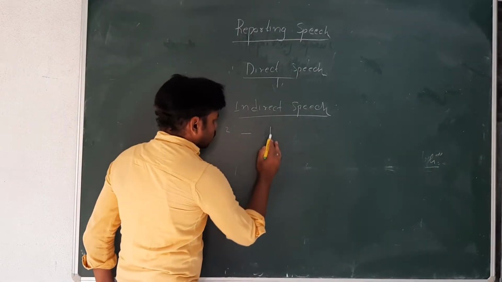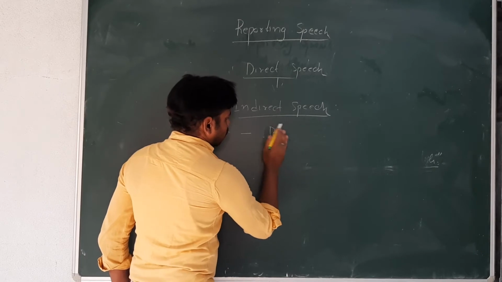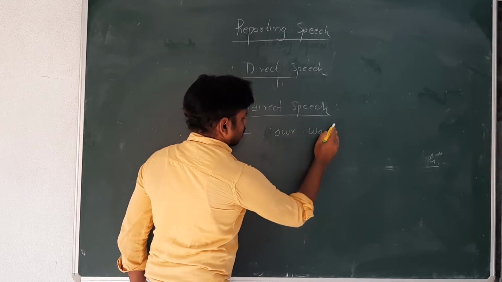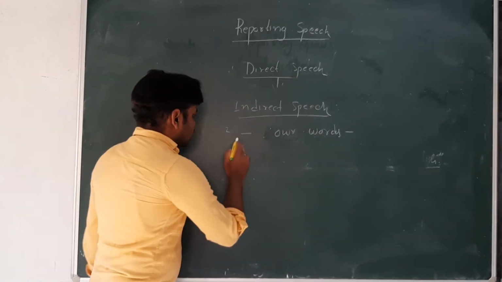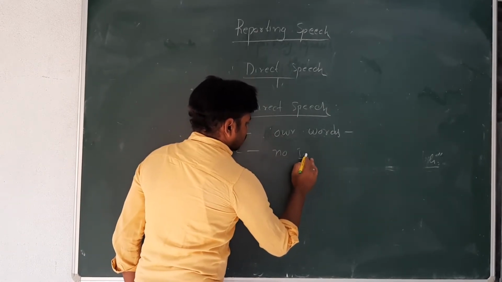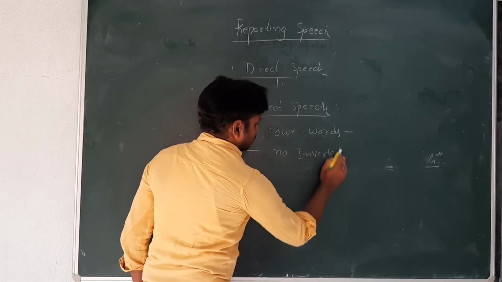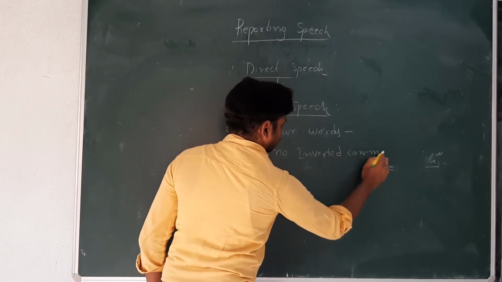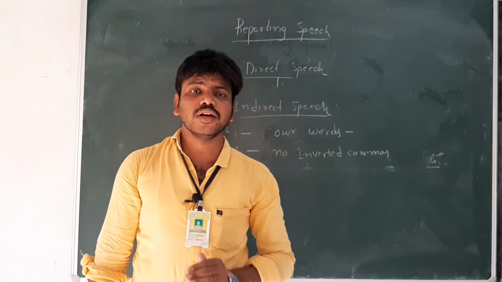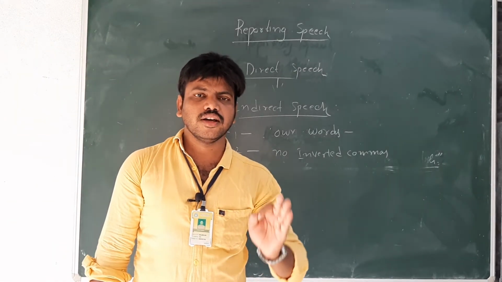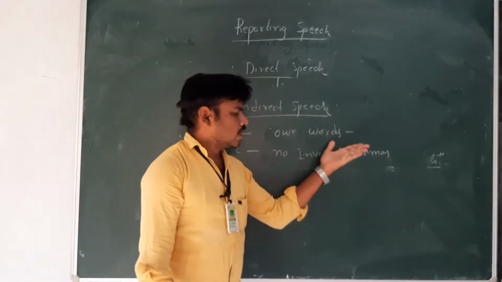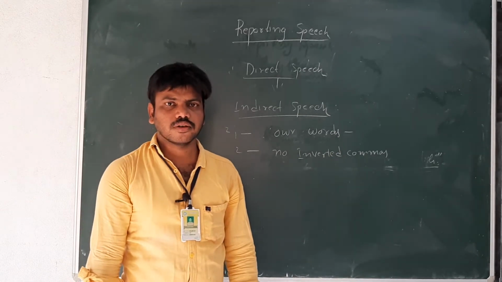The second point is that no inverted commas are used. When we report the meaning of the words of the speaker in our own words, it is called indirect speech.